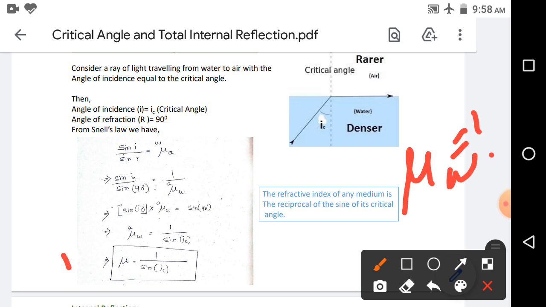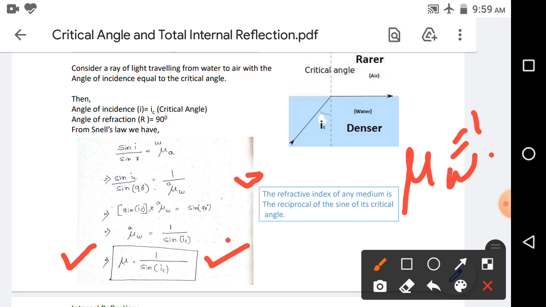So we can directly write refractive index is equal to the reciprocal of the sine of the critical angle, or mu equals 1 by sin i_c. So the refractive index of any medium is the reciprocal of the sine of its critical angle.